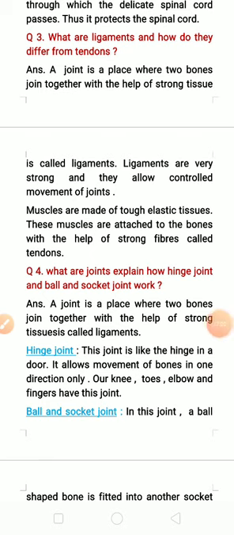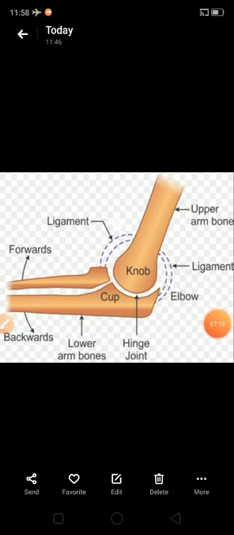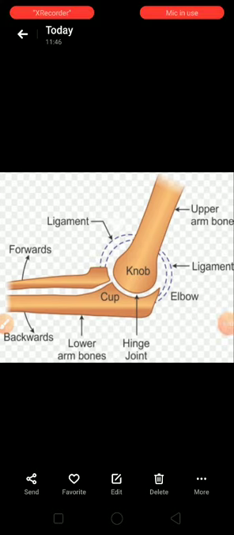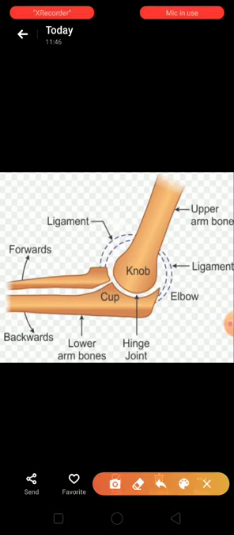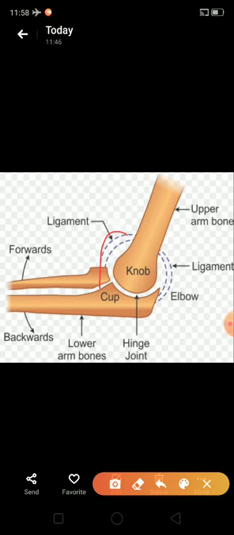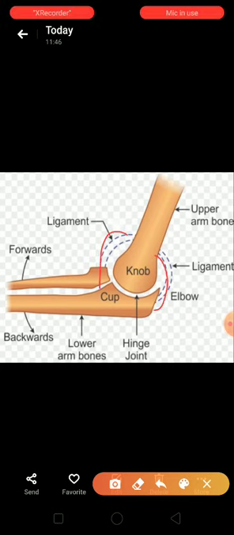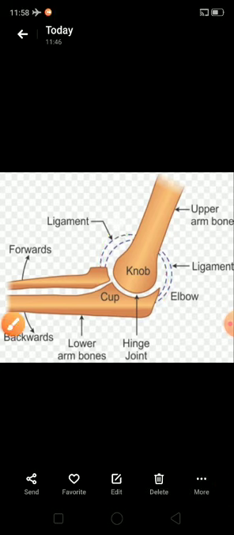So ligament means, a joint is a place where two bones join together with the help of a strong tissue called ligament. Look at the picture here, children. A joint is a place where two bones join together with the help of a strong tissue called ligament.